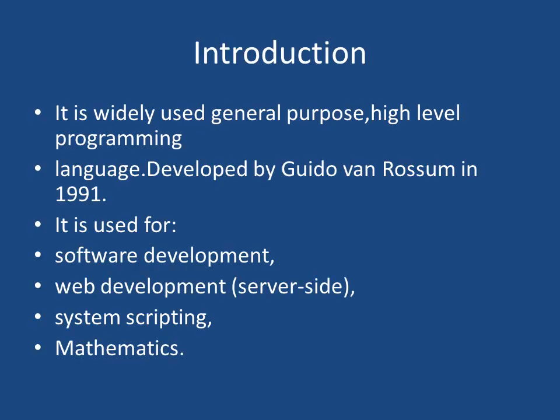See, Python introduction. It is a widely used general purpose high level programming language. Python is a high level programming language, HLL, developed by Guido van Rossum in 1991. Everyone knows Python, but rarely do you know who is the creator of Python. So you see here, Guido van Rossum, 1991. It was developed by that person.